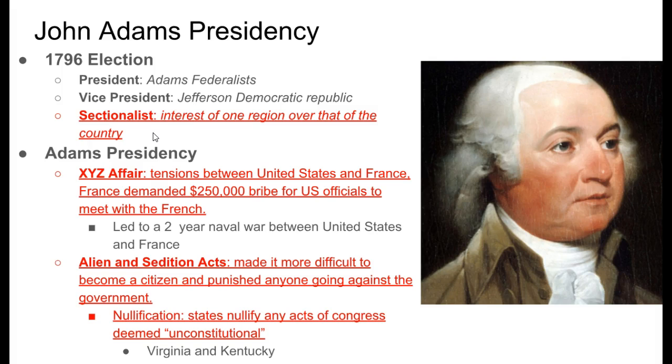What we also started to see happening in 1796 was this idea of sectionalism, or sectionalist. And this is where we started to have an interest in one region of the country over that of the entire country.